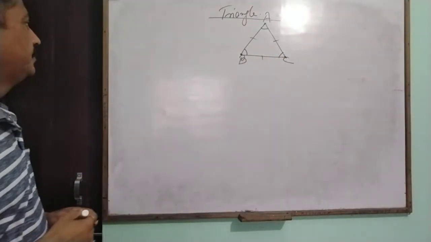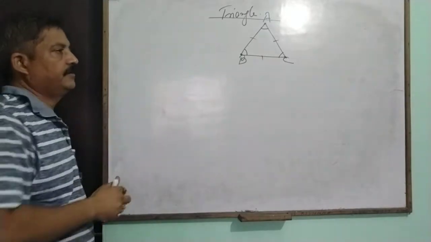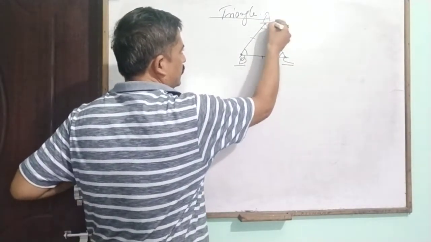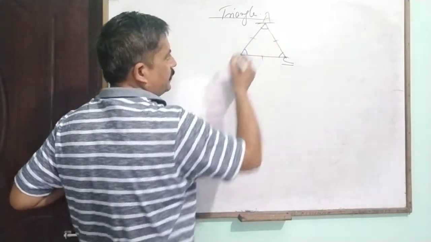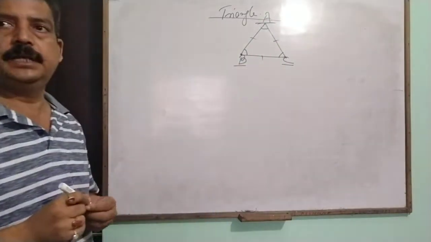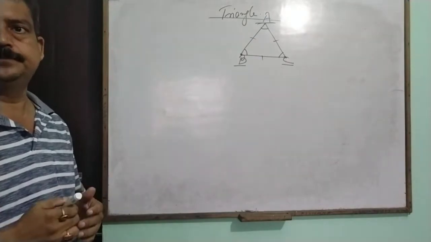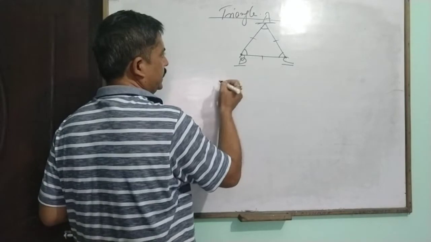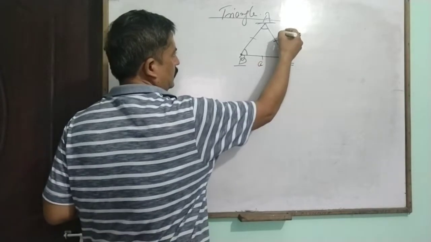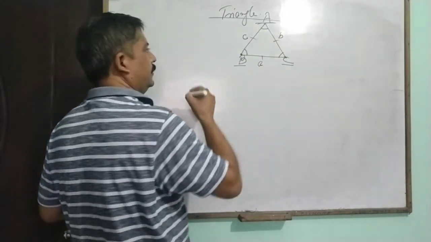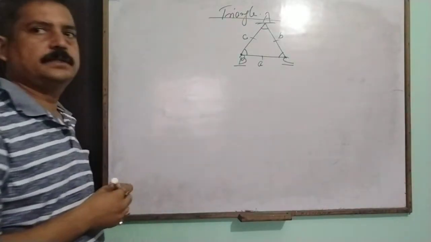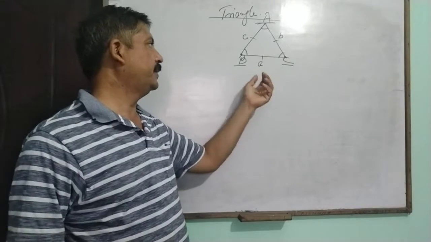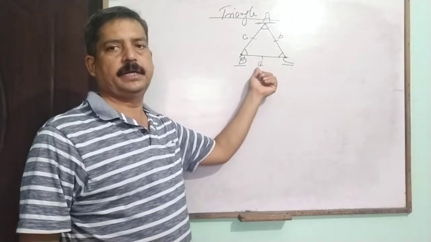You know this very well, but a very remarkable point is that a vertex is always represented by a capital letter of the alphabet. If you use a small letter, that represents the length of the side. If you write BC as a, the small letter a is responsible for the side.